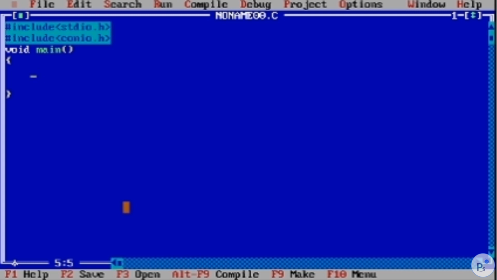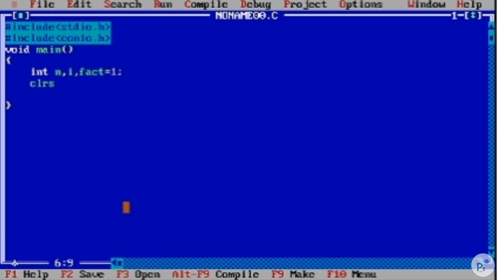We are taking an integer number from the user as n, and we will declare i for our for loop, and a fact variable to store the actual factorial, which is initialized with 1. It is very important to initialize with 1, because if we initialize the fact variable with 0, then every factorial will become 0, irrespective of the number. Whatever number you enter, it will give the factorial 0. That makes no sense, so initialize with 1.